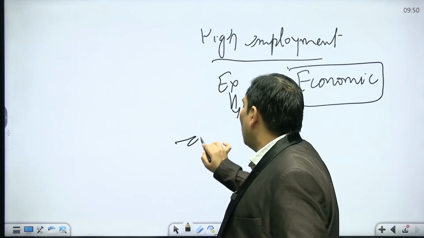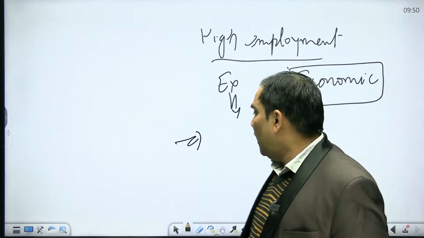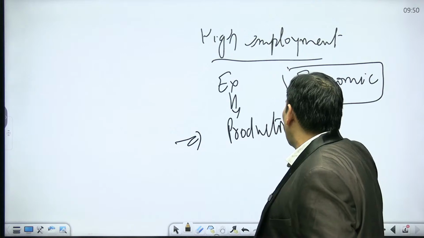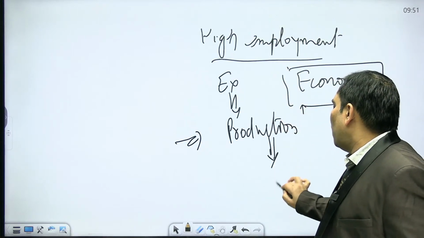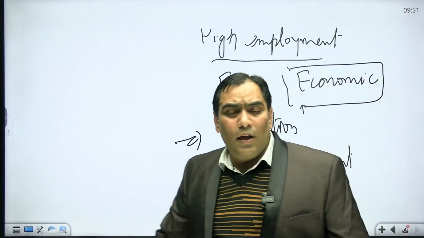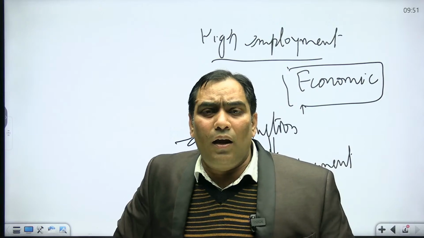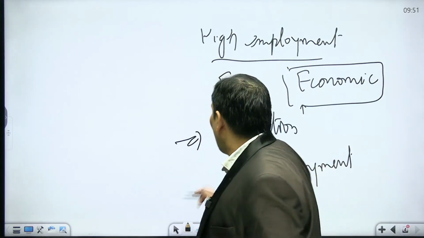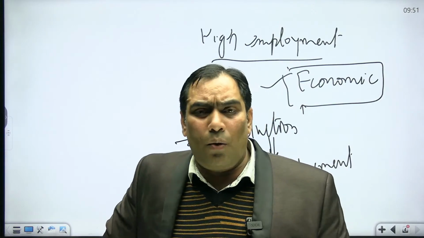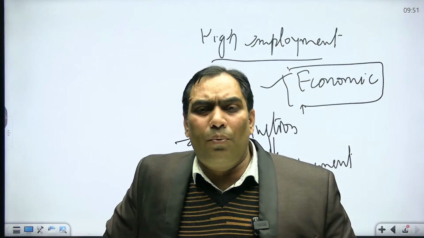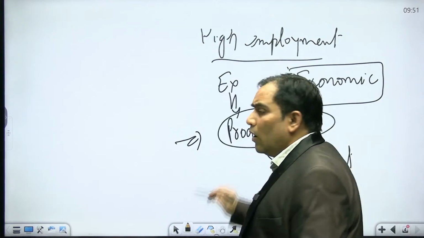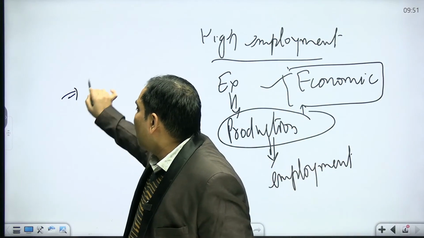So when there will be more monetary cooperation at the global level, that is going to increase the production, and when there is an increase in production, automatically the employment is going to increase. So they want to increase the employment rate in the countries, by being instrumental for increasing the monetary cooperation among the countries. Definitely the production will increase. Not only this, they also provide the financial assistance.